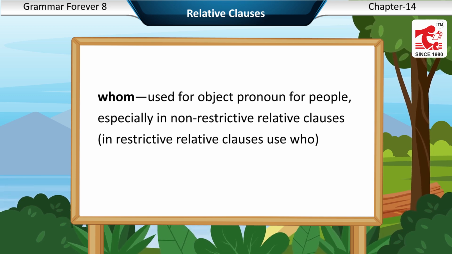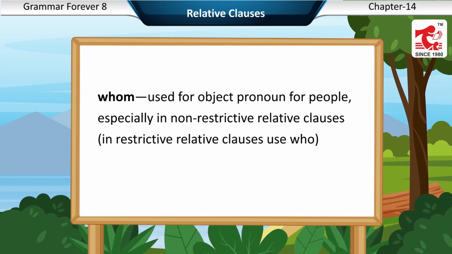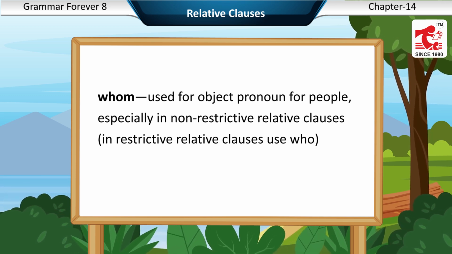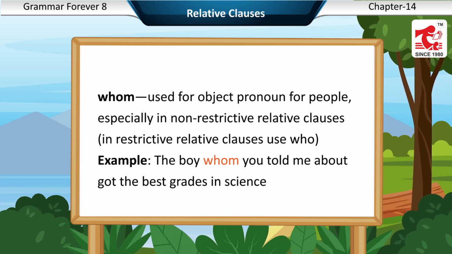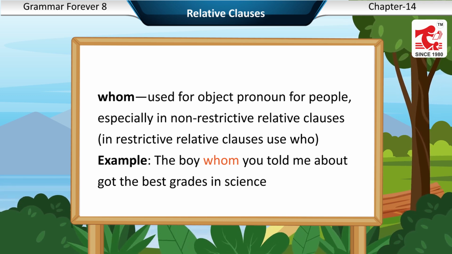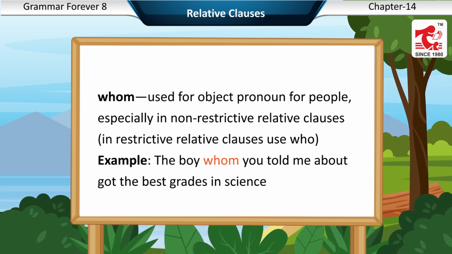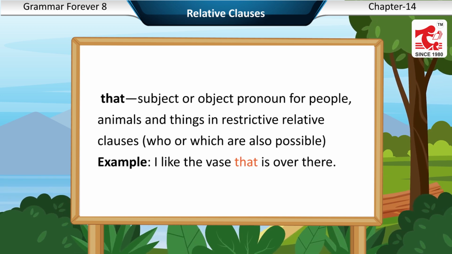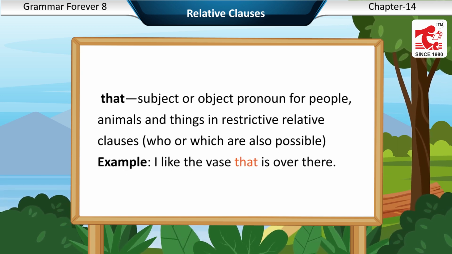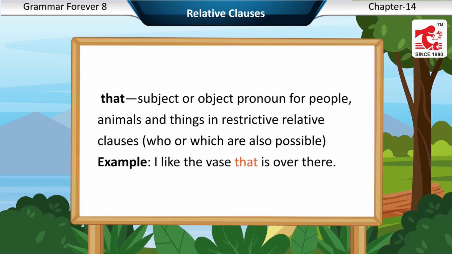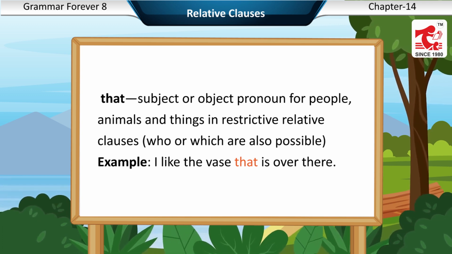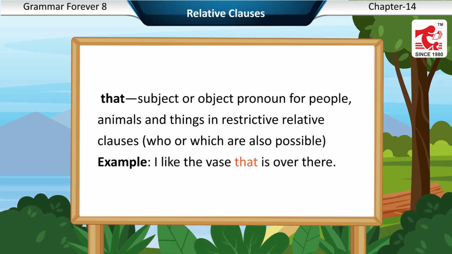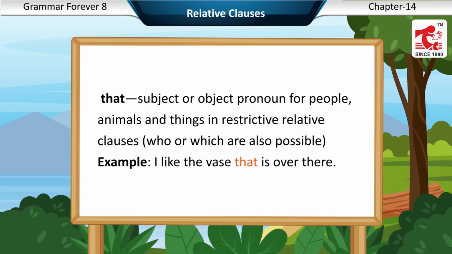Whom, used for object pronoun for people, especially in non-restrictive relative clauses. In restrictive relative clauses, use who. Example: the boy whom you told me about got the best grades in science. That, subject or object pronoun for people, animals, and things in restrictive relative clauses. Who or which are also possible. Example: I like the vase that is over there.